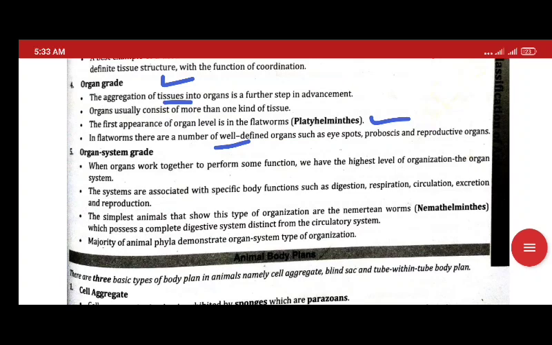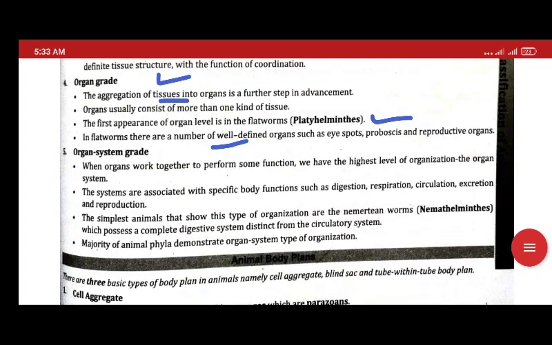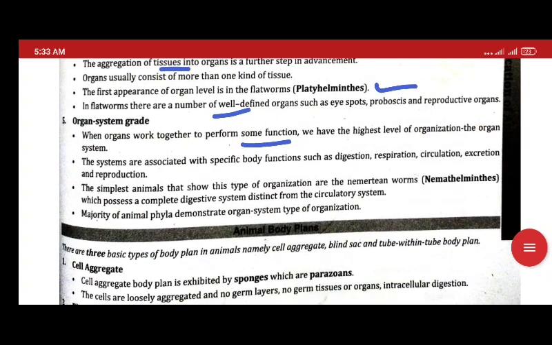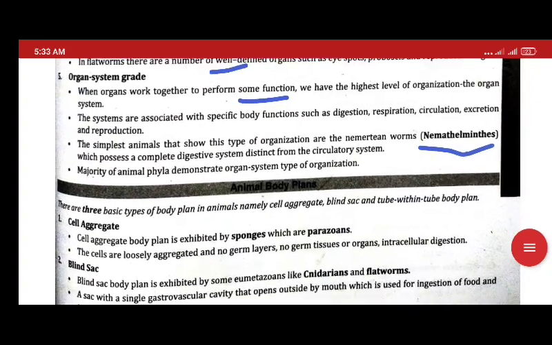Here organs perform some function together that makes a system. This is highly advanced, found from Nemathelminthes up to Chordata.